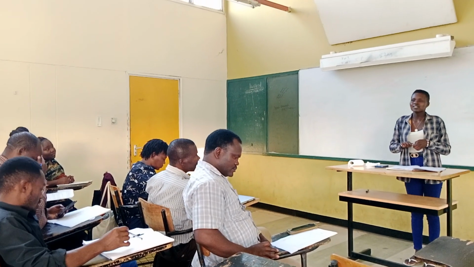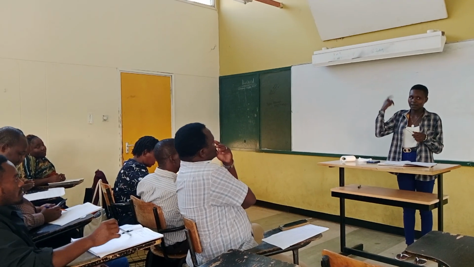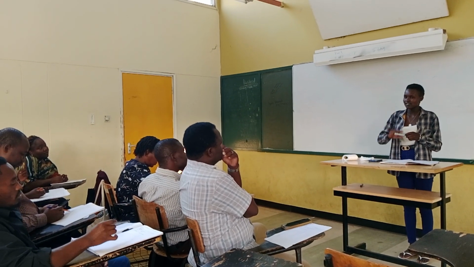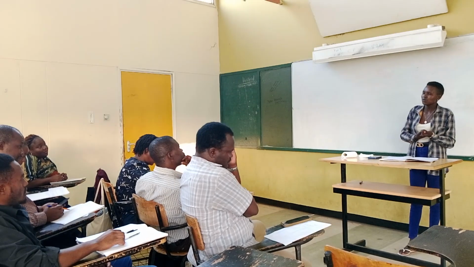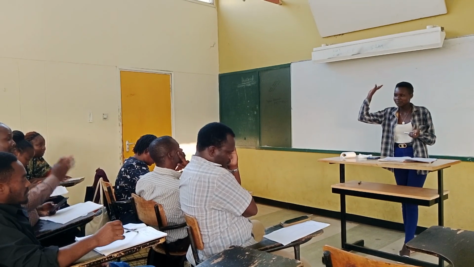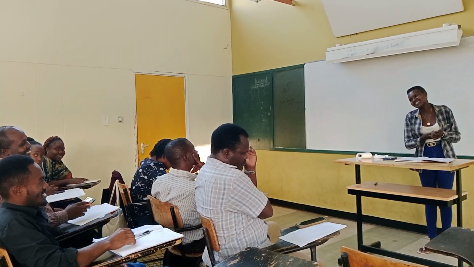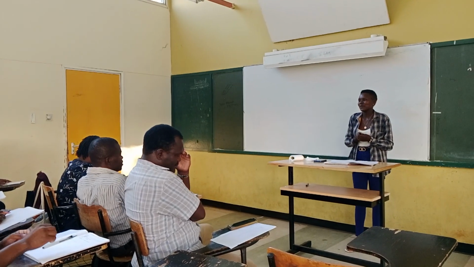Okay, in our last lesson, I'm just recapping what we have learned. We learned about money. Who can remember the definition of money by show of hand? Okay, George? It's a medium of exchange. Very good.